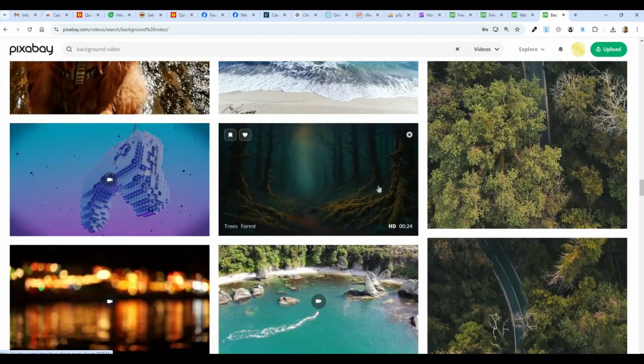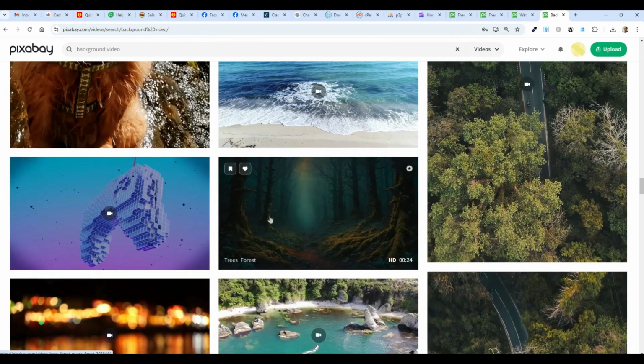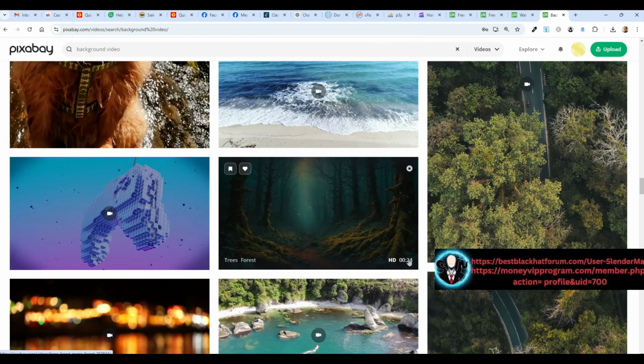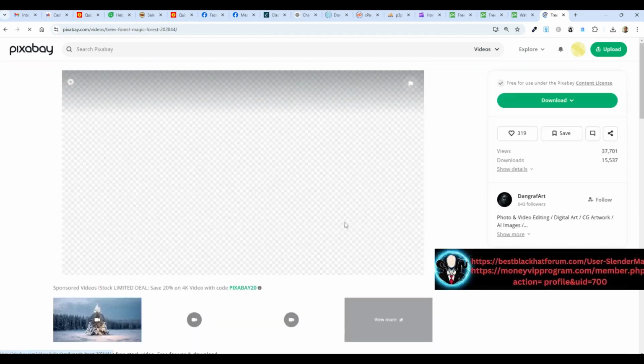Like, here's an interesting one. Now, of course, the theme of a dark forest isn't maybe what you want, but just to give you an idea, I will use this one for an example to show you how to upload this into Canva. And this is the thing. It's 24 seconds long, so that's good because most of these quiz videos, the piece of it that is the question and then you wait for the answer, is usually around 15 seconds long. So this being 24, yeah, I'm going to go get that one.